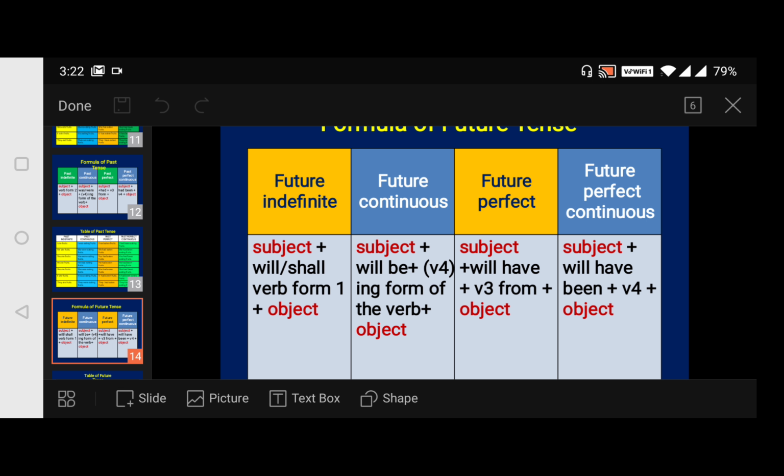And for future perfect, we have subject plus will have, and then V3 form plus object. And if it is future perfect continuous, then we have subject plus will have been plus V4 plus object. Followed.